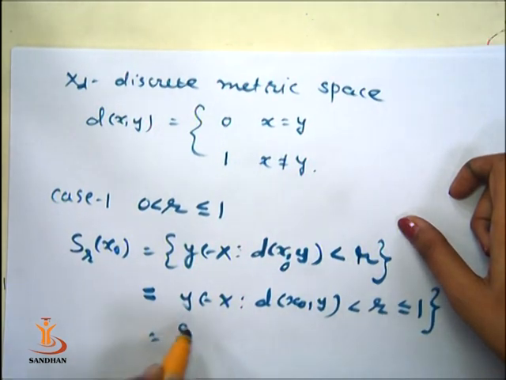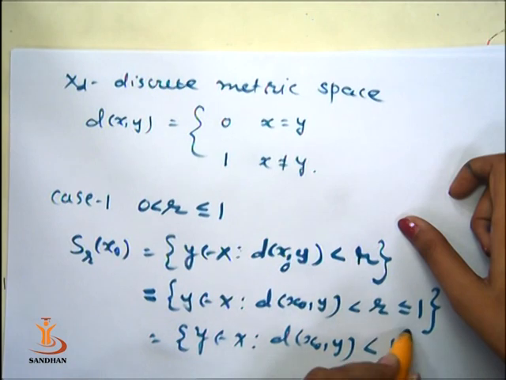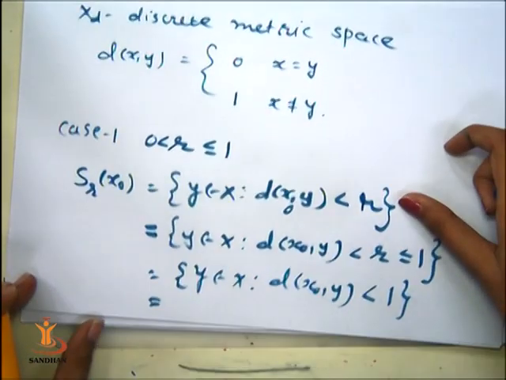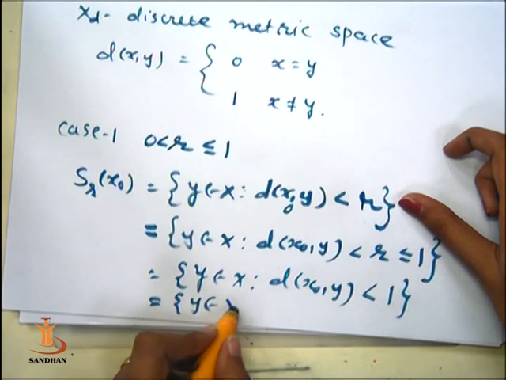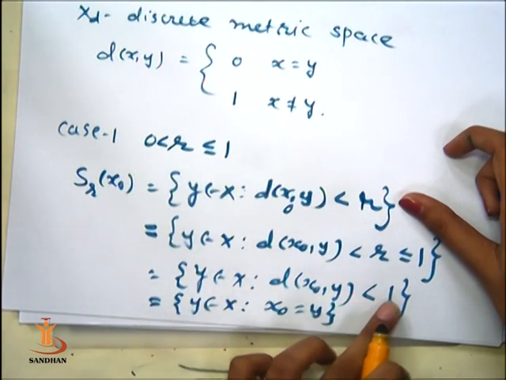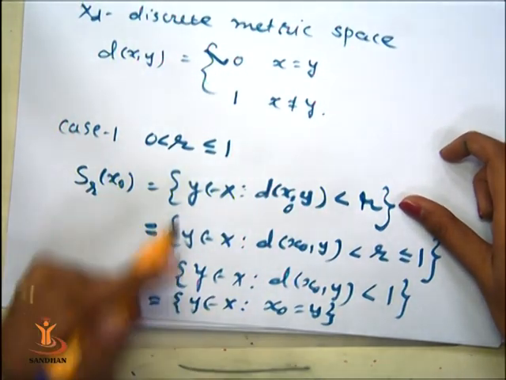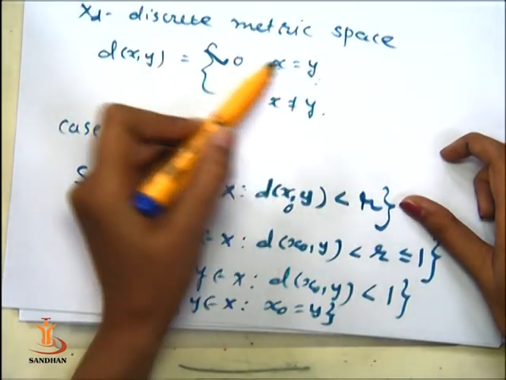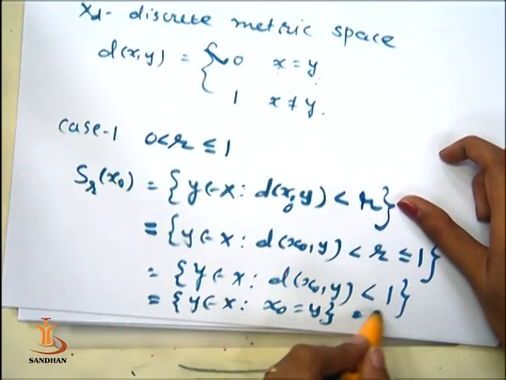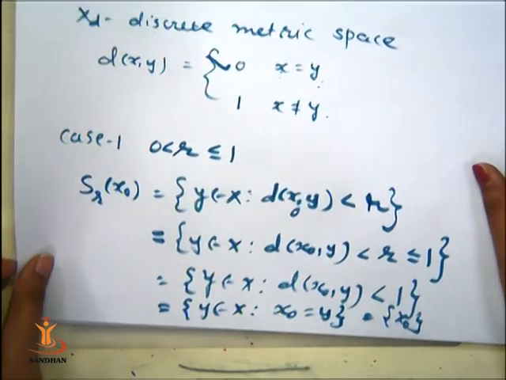So this is the set of all y in X such that the distance between x0 and y is strictly less than 1, and that is nothing but the set of all y in X such that x0 is equal to y, because whenever distance is less than 1 we have only one choice, that is distance is 0, and whenever distance is 0 both points are the same, so x0 is equal to y. So this is nothing but the singleton {x0}.